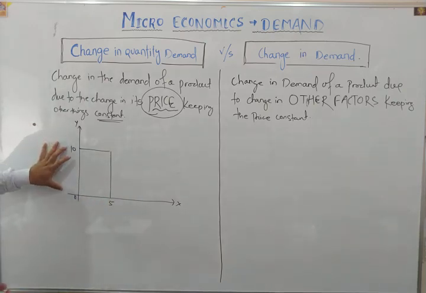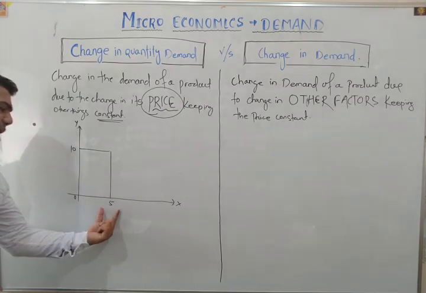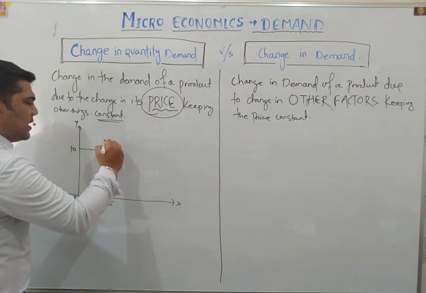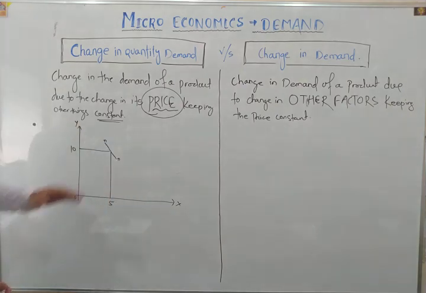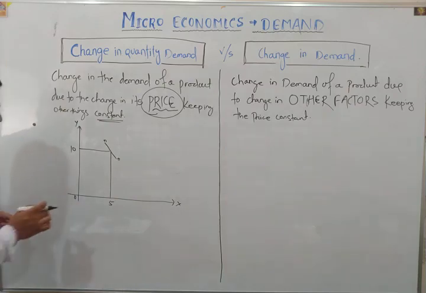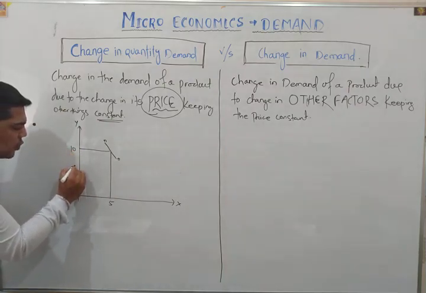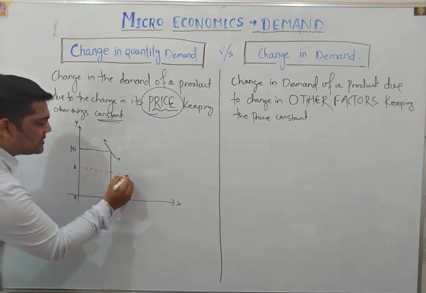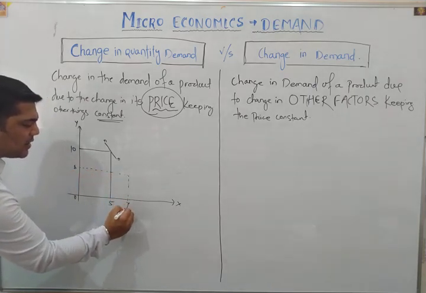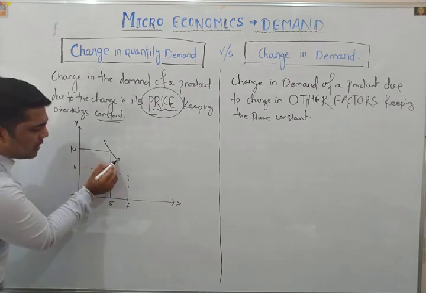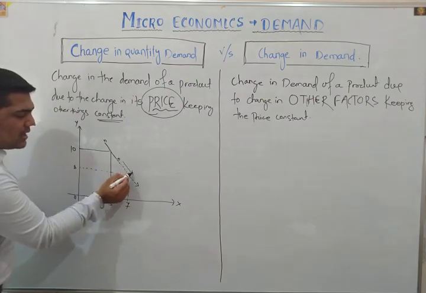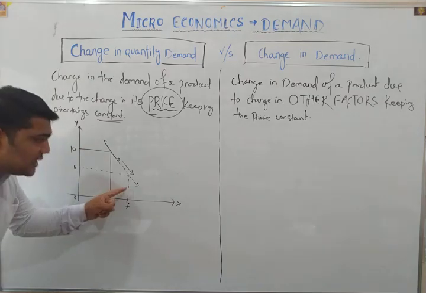Previously the price of the product was rupees 10 and the quantity demanded was 5 units. So our demand curve was previously like this. Now the price of the product will fall. If the price falls from 10 to rupees 8, then obviously the demand for that product will increase. And when the demand of the product increases, the demand curve will move downward. So this is known as downward movement along the demand curve.